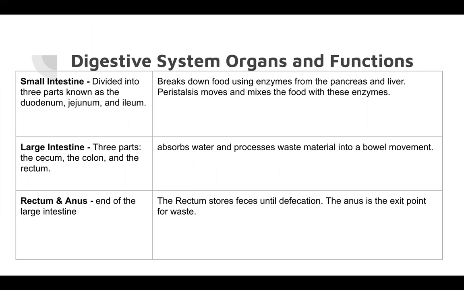The large intestine also has three parts, known as the cecum, the colon, and the rectum. The function of the large intestine is to absorb water and process waste material into a bowel movement. The rectum and anus are at the end of the large intestine. The rectum will store feces until defecation, and the anus is the exit point for waste. Sphincters between the anus and rectum will control elimination, and hence the bowel movement.